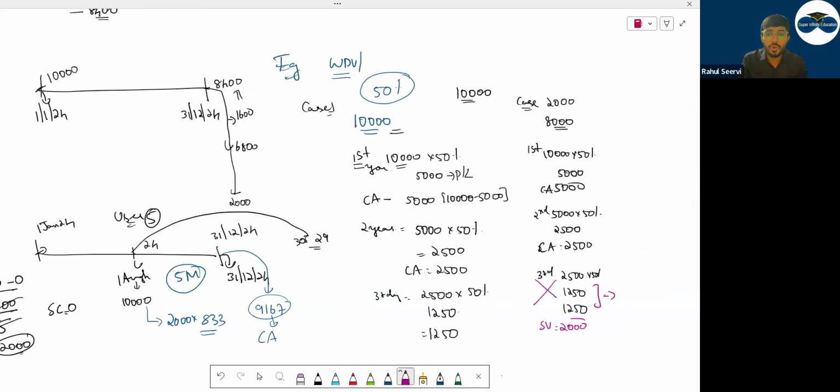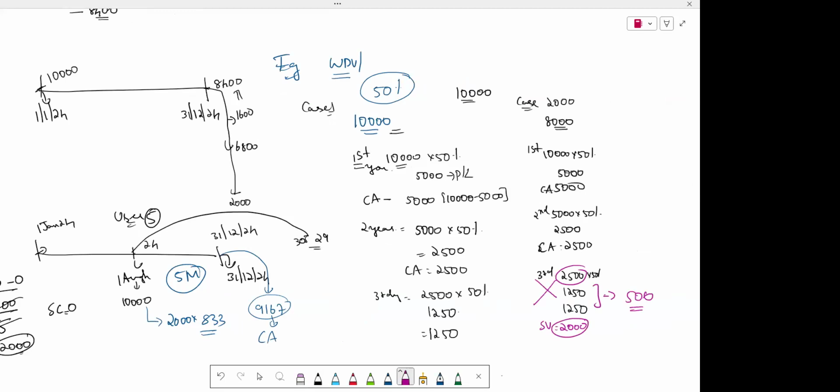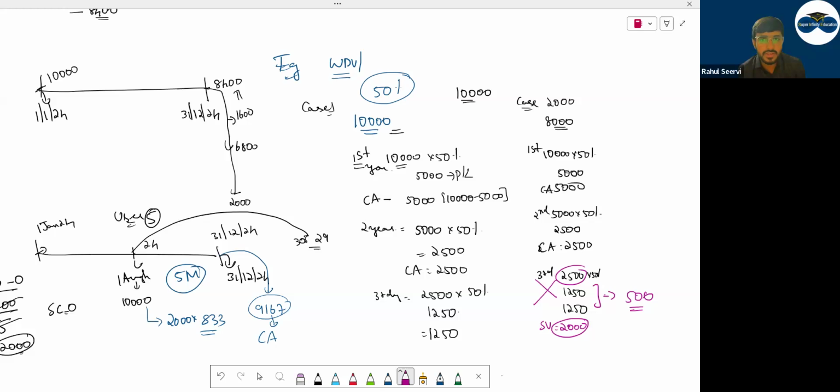Our 2,000 is the carrying amount before depreciation, and 2,000 is the value you'll be getting. So what is the third year depreciation? Only 500. But in this example, there was no scrap value, right? In the first one? This one. Second one, we had a scrap value of 2,000.